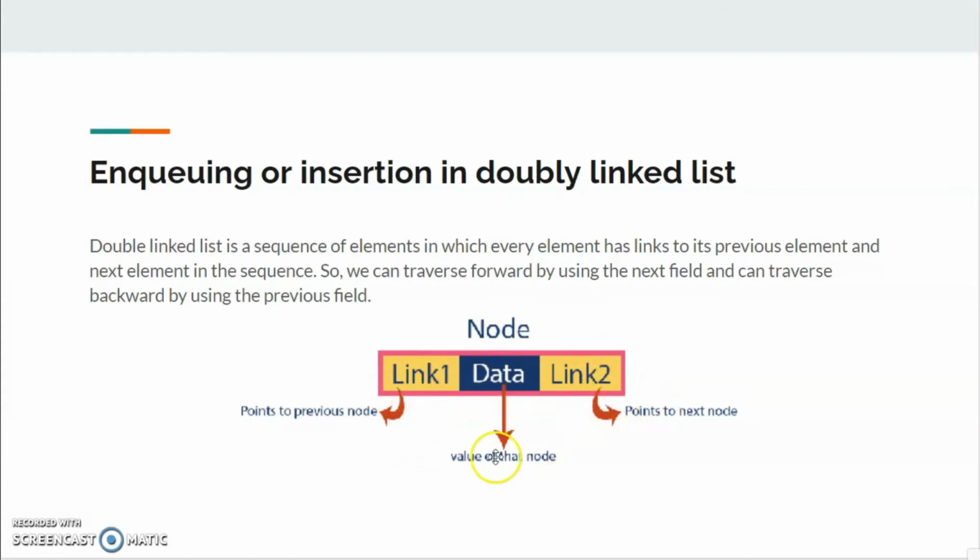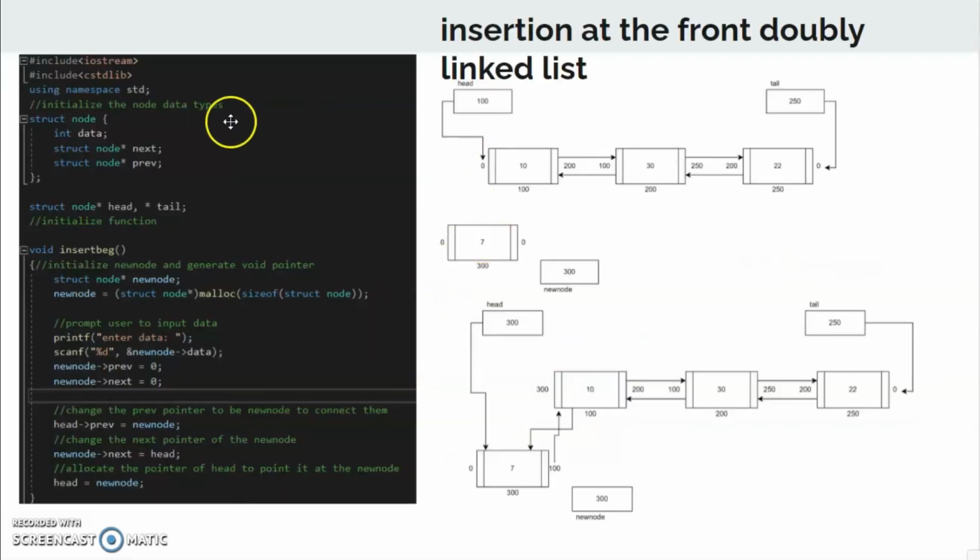So in this particular linked list, we can traverse forward by using the next field or the rear part, and we can traverse backward by using the front. The front is on the left, the rear is on the right. So we can traverse backwards or forwards in a doubly linked list. We will be discussing enqueuing on the front side of the doubly linked list, and we will be discussing enqueuing on the rear end.